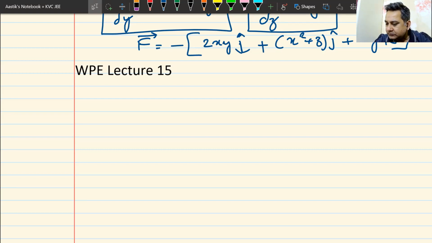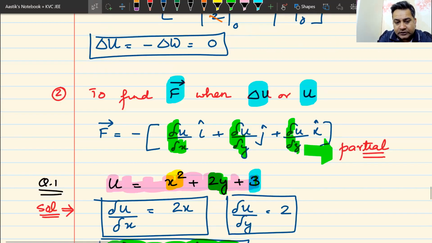As you can see, what we were discussing in the last class, I think it's right there in front of me. Just a quick recap. We were discussing how to find the force when the energy function is given to you. If the energy function U is given to you, how do you find the force from that energy function?